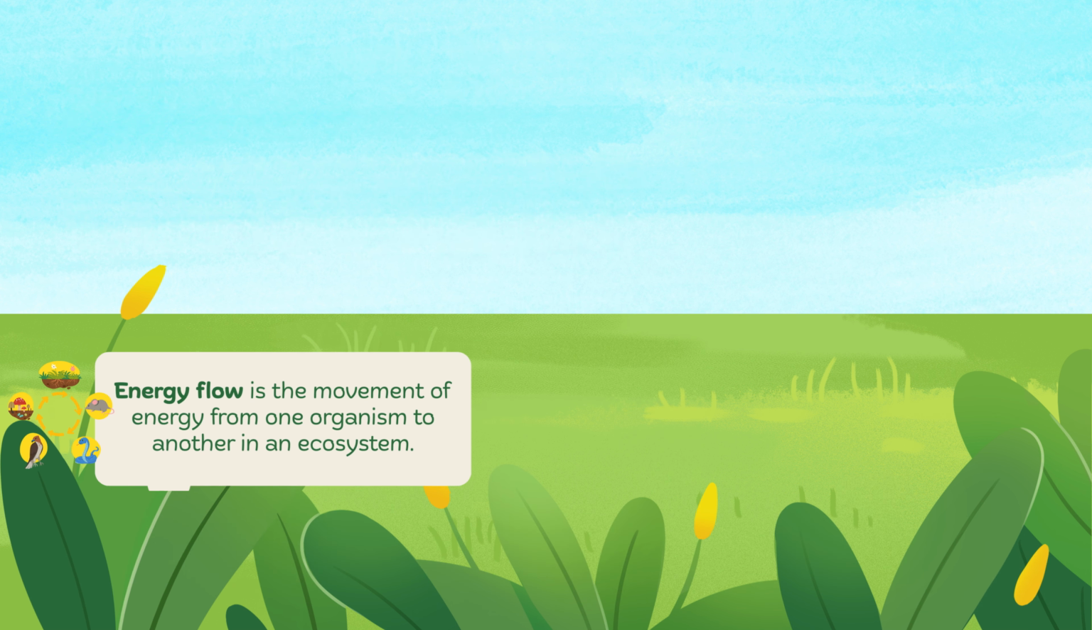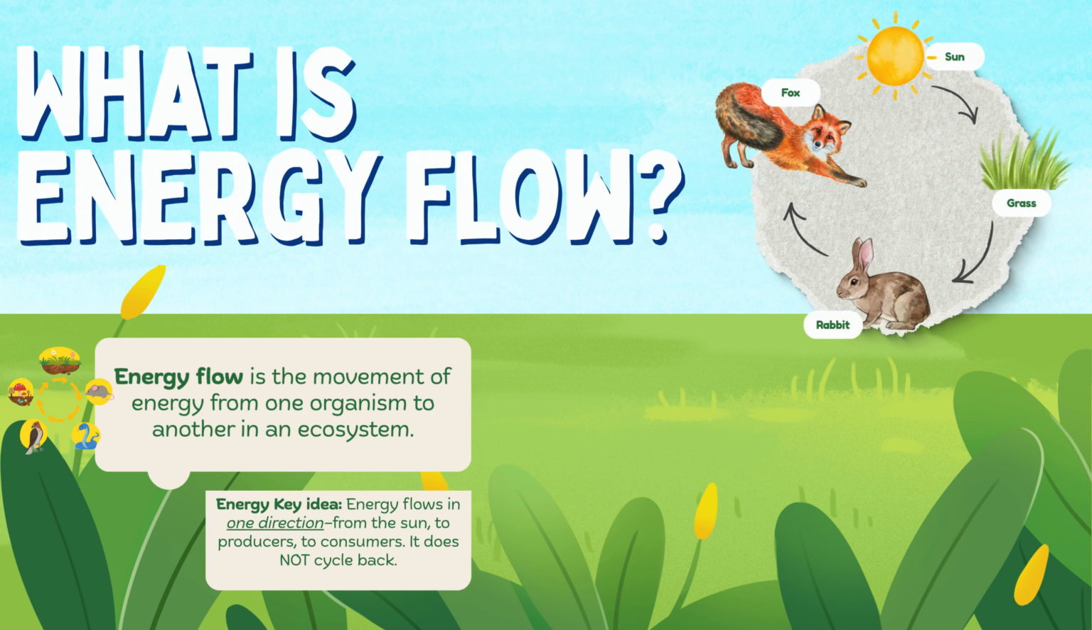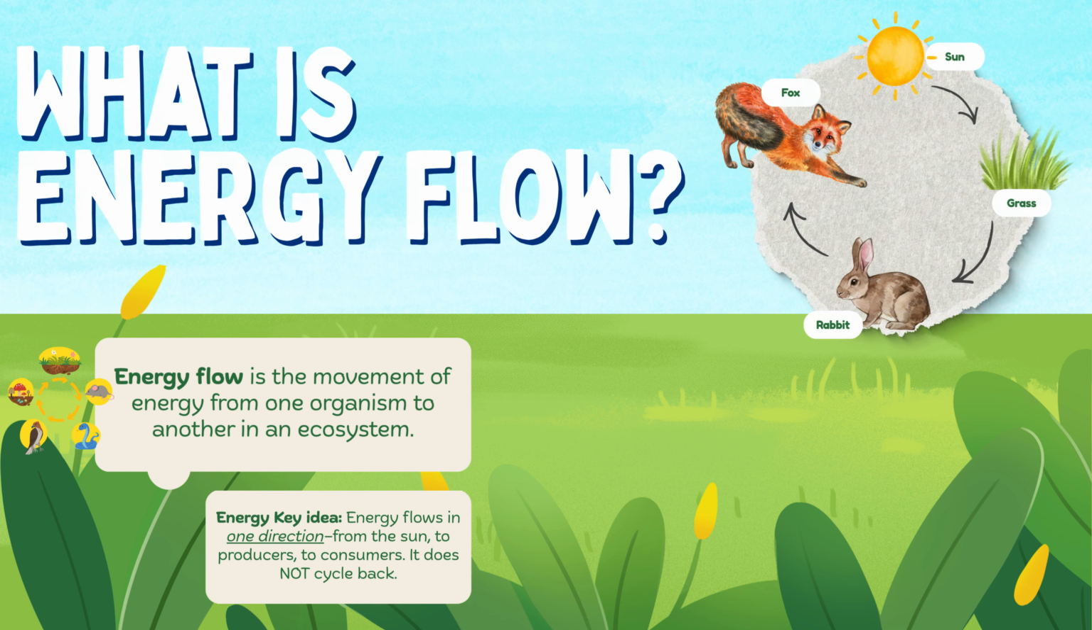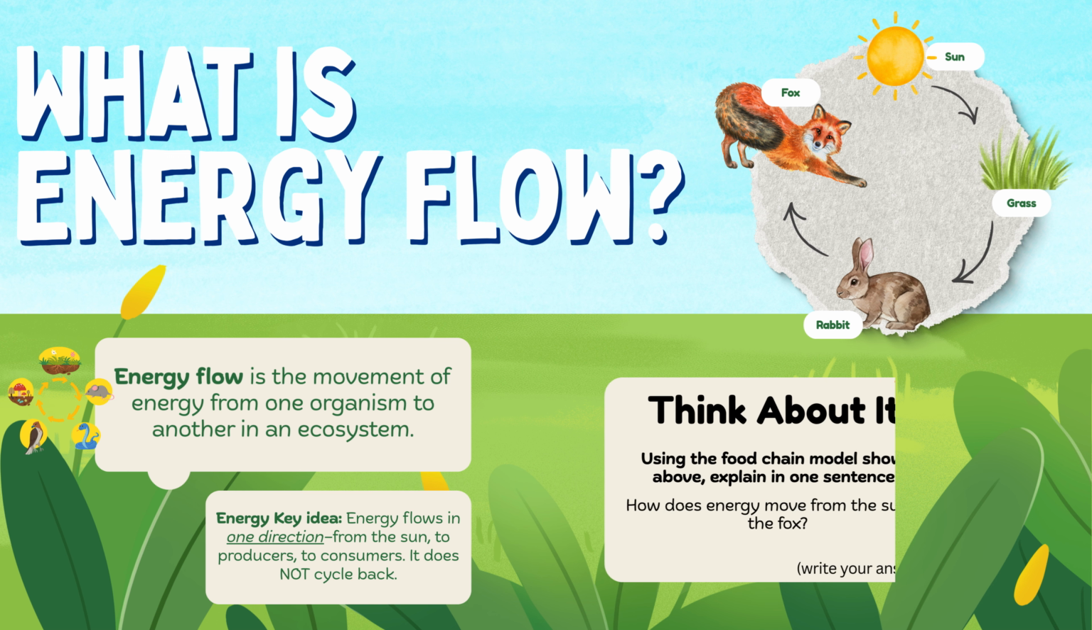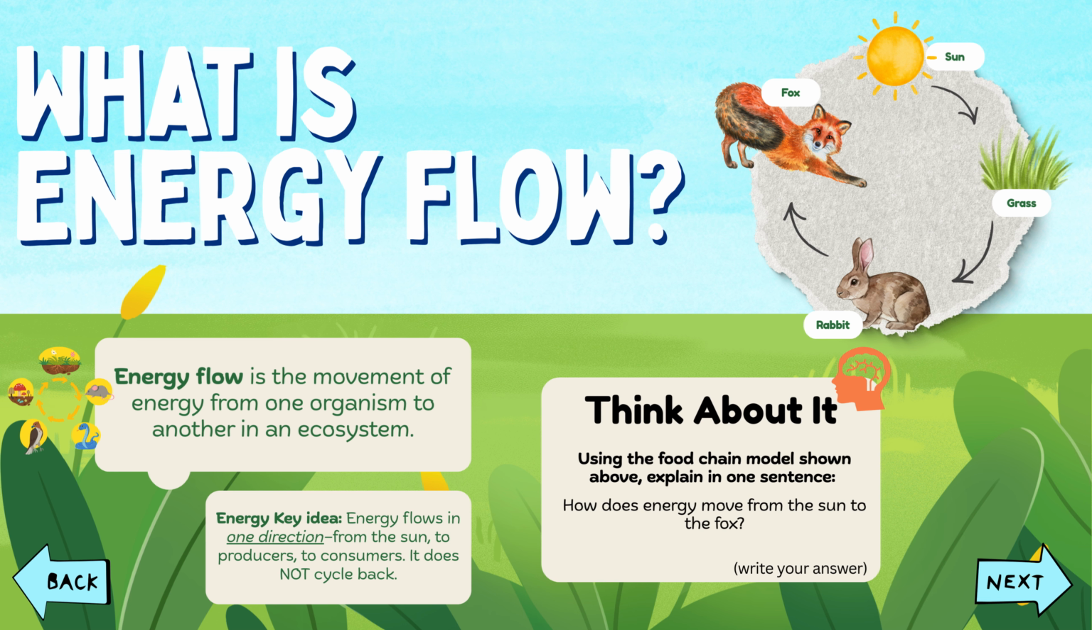Energy flow is the movement of energy from one organism to another. Energy flows in one direction, from the sun to producers to consumers. It does not cycle back. In one sentence, explain how energy moves from the sun to the fox using the model.